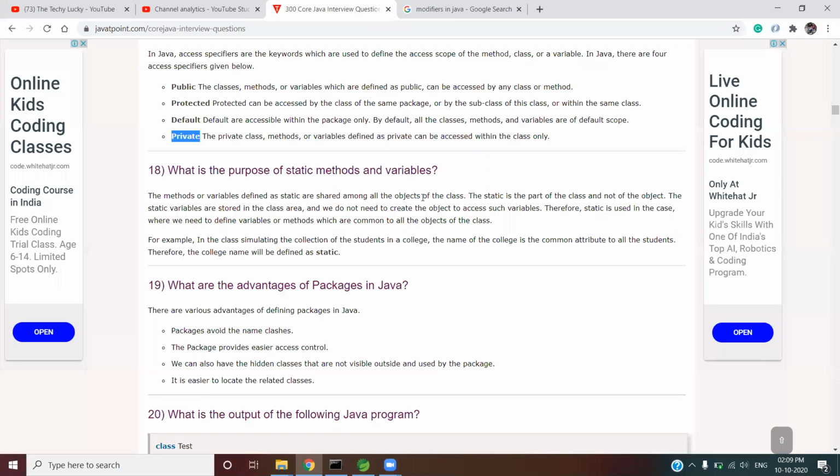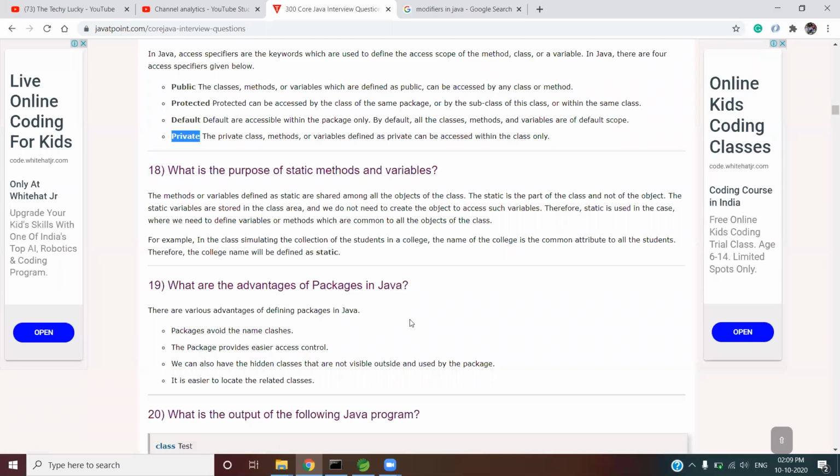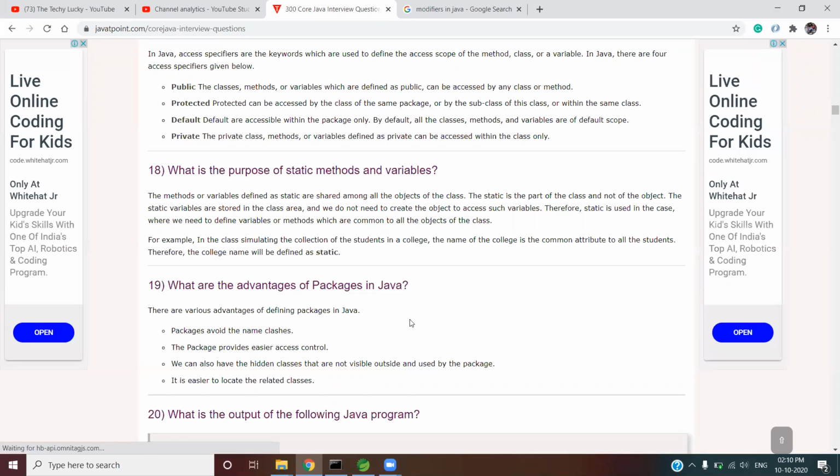Anybody having any interview question? I have one more doubt. When we compile a class, for example I have a class and I am compiling it, at the time of compilation only the static variables are initialized, right? At the time of class loading, do we say it happens before compilation or at runtime?